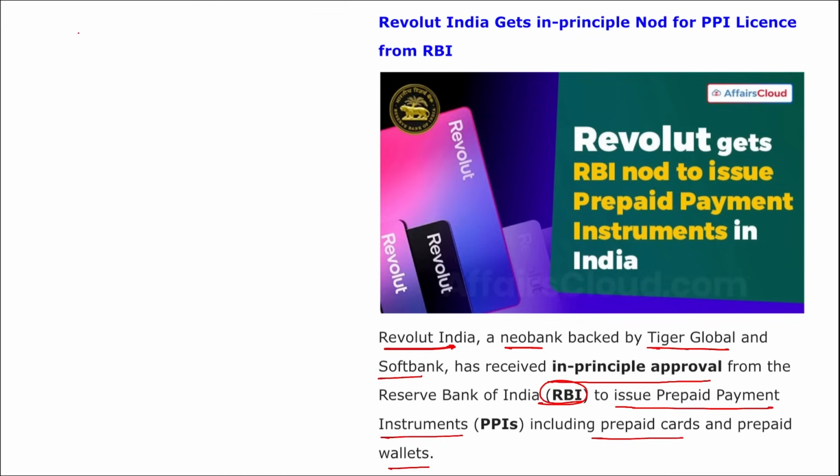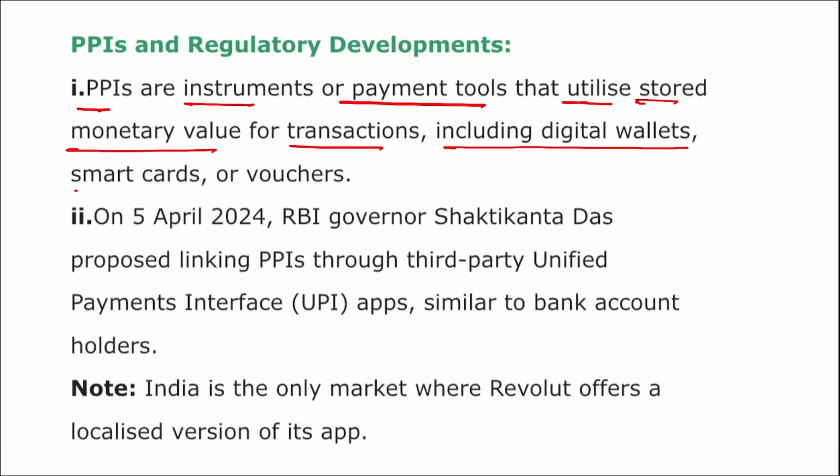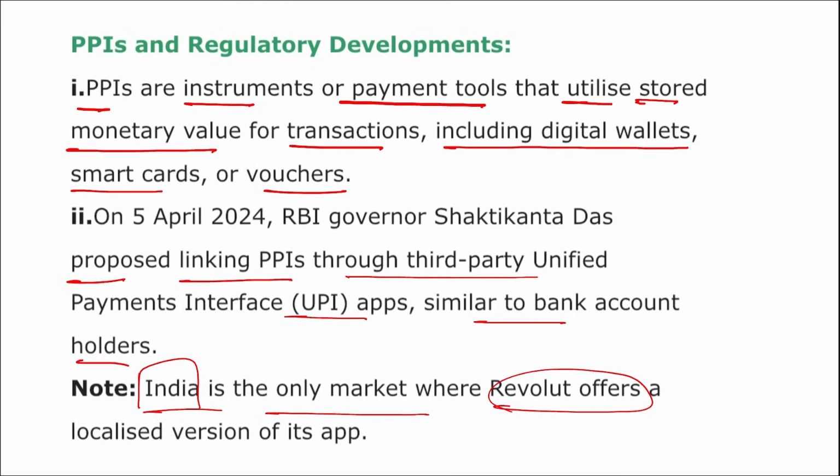Moving on, if we talk about Revolt India, who is the Chief Executive Officer of Revolt India? Parama Chatterjee. Headquarters is in Mumbai, Maharashtra, established in 2021. Next, here you can see PPIs are instruments or payment tools that utilize stored money value for transactions, including digital wallets, smart cards or vouchers. And RBI Governor Shaktikanta Das proposed linking PPIs through third-party UPI apps similar to bank account holders. And India is the only market where Revolt offers a localized version of their application.